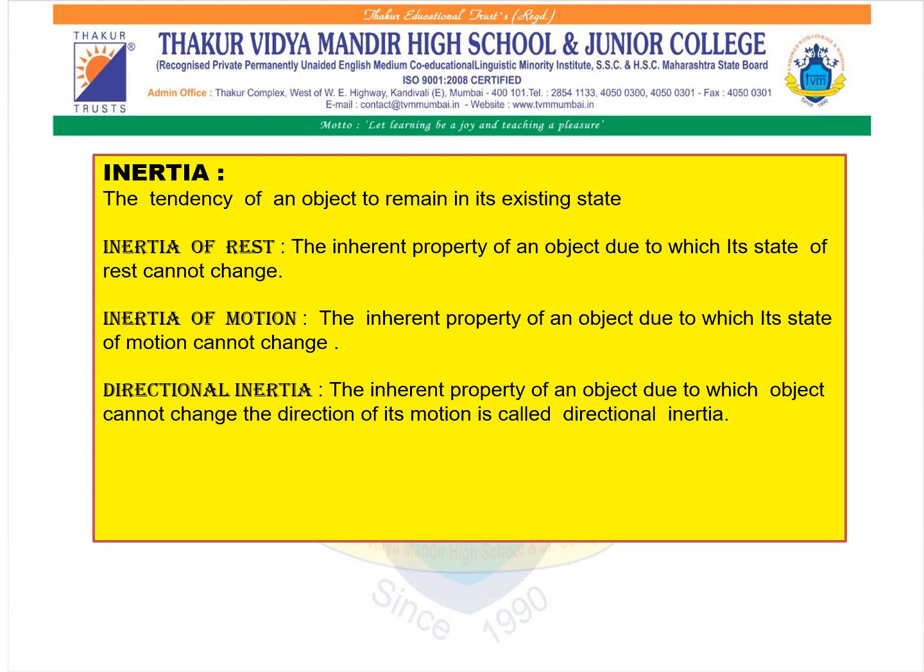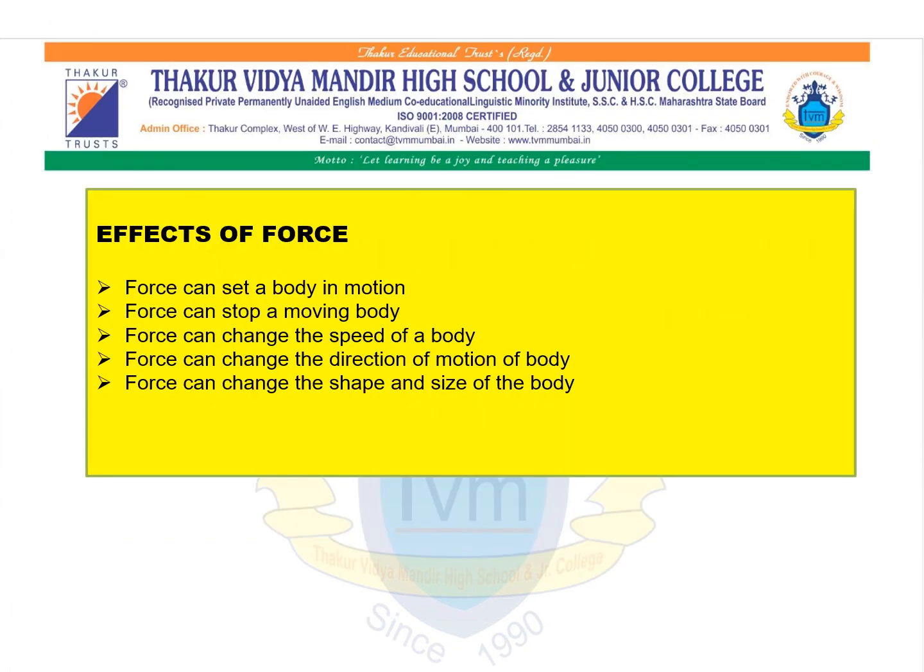Inertia of motion: the inherent property of an object due to which its state of motion cannot change is referred to as inertia of motion. Next, directional inertia: the inherent property of an object due to which the object cannot change the direction of its motion is called directional inertia.